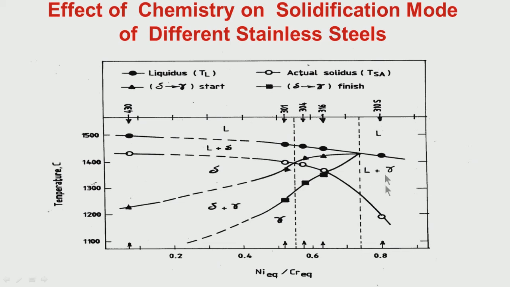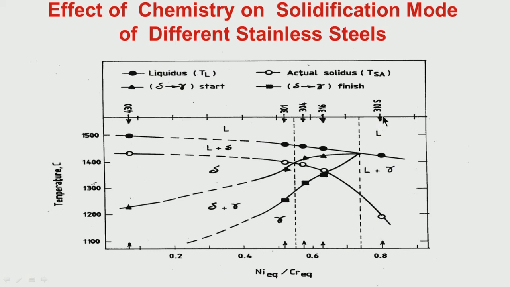Beyond this, that means when nickel equivalent by chromium equivalent is above 0.74, what is happening? The solidification is through austenitic mode only. There is no delta formation at any stage. So solidification is through austenite, and when it is completed, then also it is solid austenite.